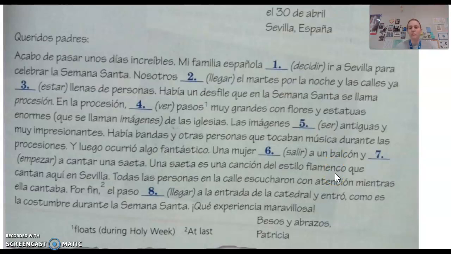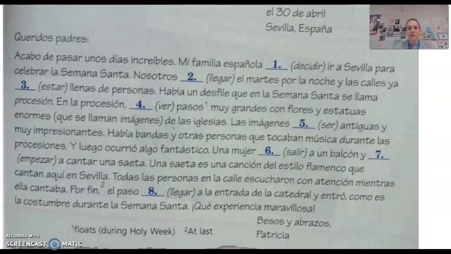Okay, so read through, choose preterite or imperfect, be ready to tell me why on each one, and then we'll go over it. So hit pause, and then hit play when you're done. All right, queridos padres, acabo de pasar unos días increíbles. Dear parents, I just spent an incredible few days.